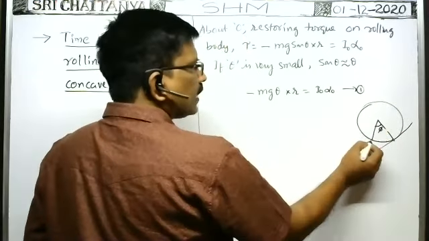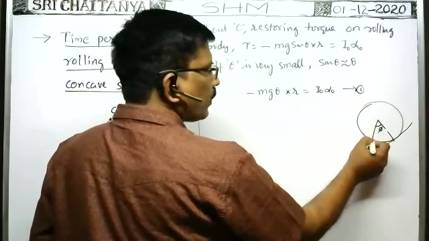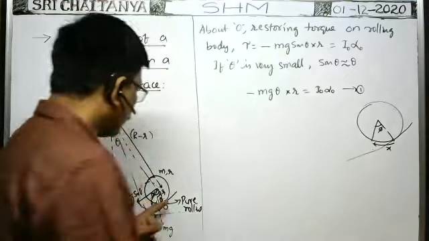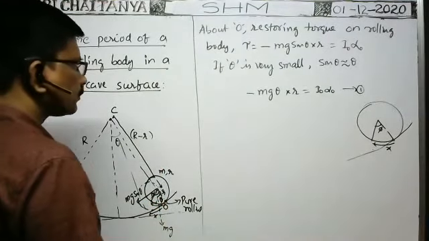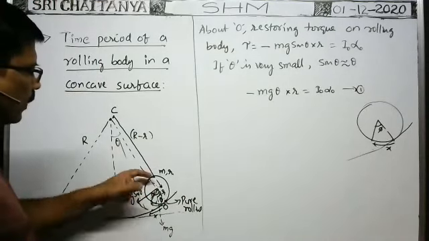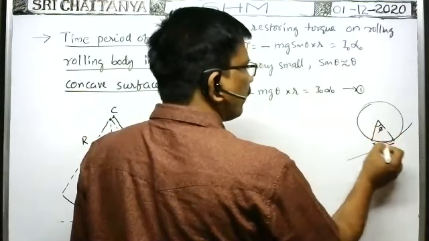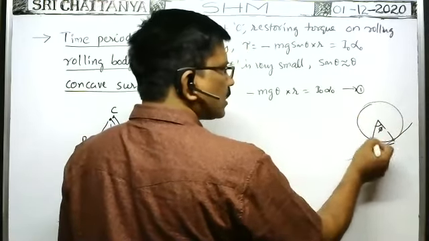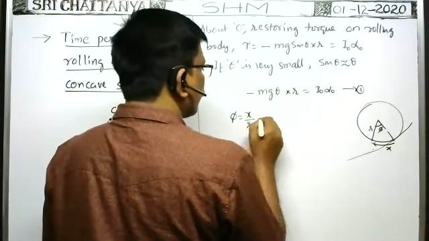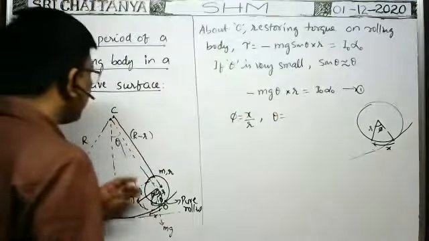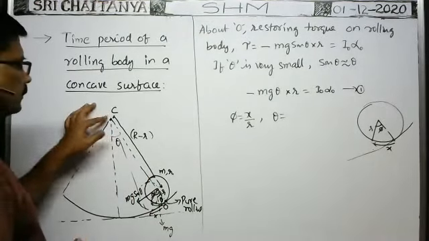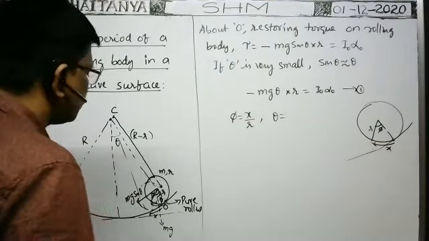Whenever it turns like this, the point of contact, after turning through this angle, comes in contact here. The distance traveled is x. Now from the diagram, phi is equal to x by smaller, so phi is equal to x by smaller. Similarly, theta means the angle about the point C. How can we write theta about the point C?